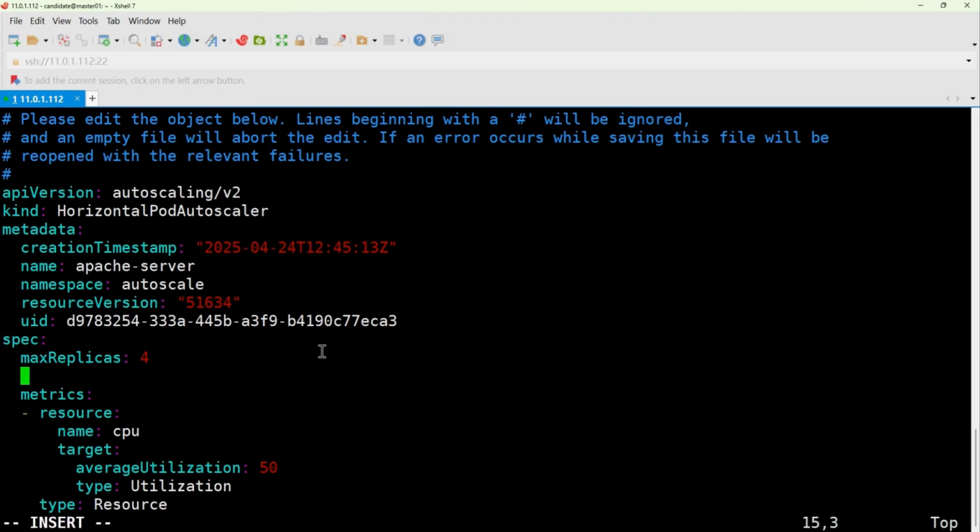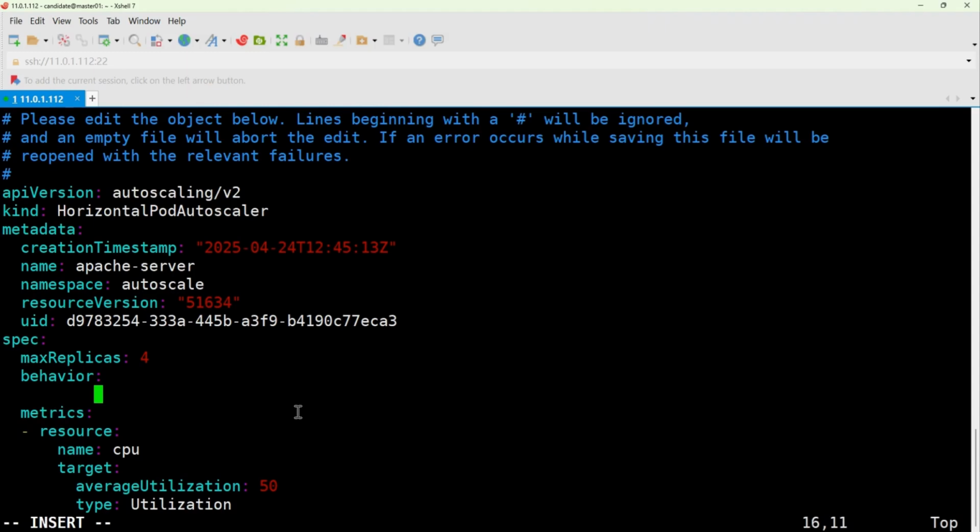So here, first of all, this part is actually just to specify what we call a custom scaling behavior. For custom scaling, you see this parameter is actually not set by default. This parameter isn't there by default. So here we need to define and specify it ourselves. As for the indentation here, you can see that the default indentation is 2 spaces. So we should follow that and use 2 spaces for indentation as well. Make sure to get the indentation right.